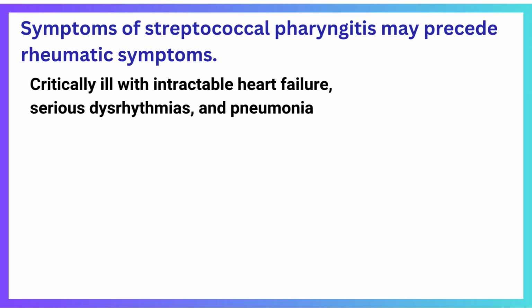A few patients with rheumatic fever become critically ill with intractable heart failure, serious dysrhythmias, and pneumonia. These patients are treated in an intensive care unit. Most patients recover quickly. However, although the patient is free of symptoms, certain permanent residual effects remain that often lead to progressive valvular deformities. The extent of cardiac damage or even its existence might not have been apparent in clinical examination during the acute phase of the disease.